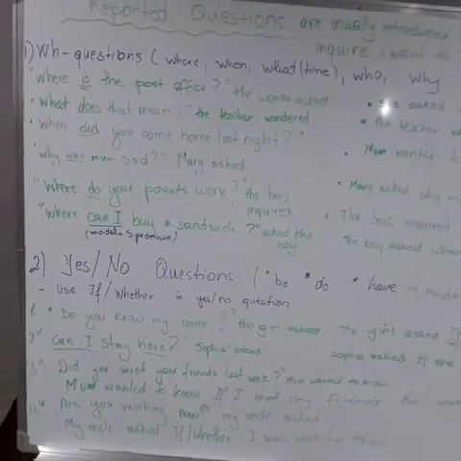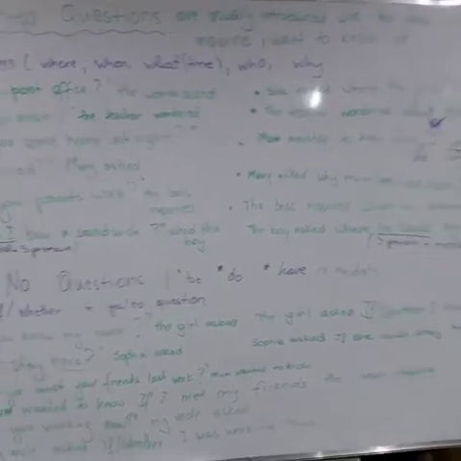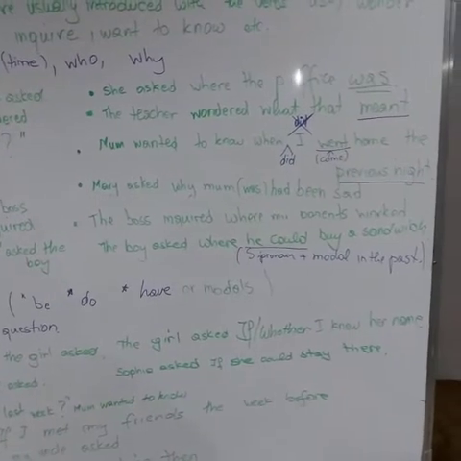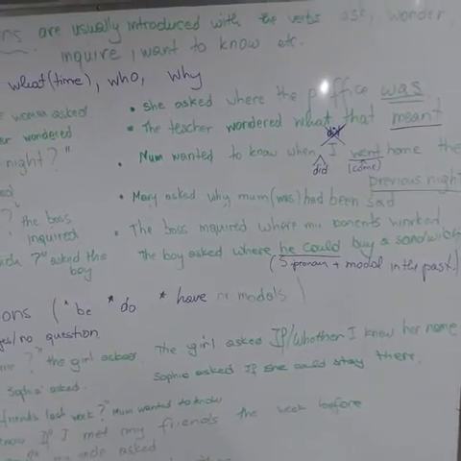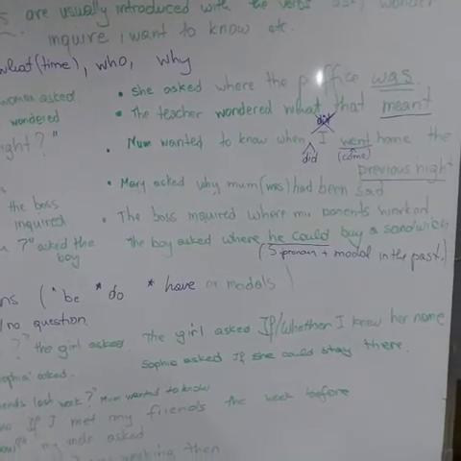So in the direct speech you have can plus subject pronoun. When you change it into reported, you say he could buy. So you have subject pronoun plus modal in the past.